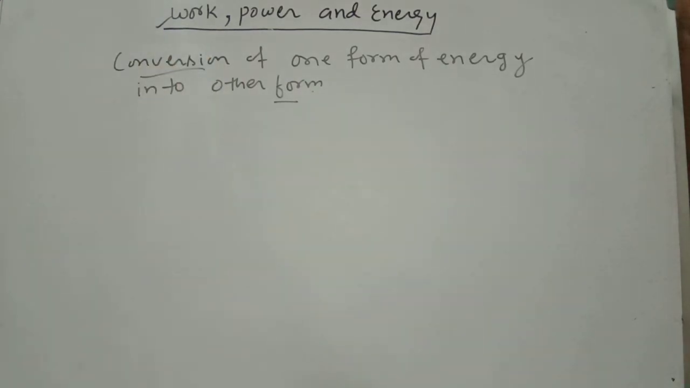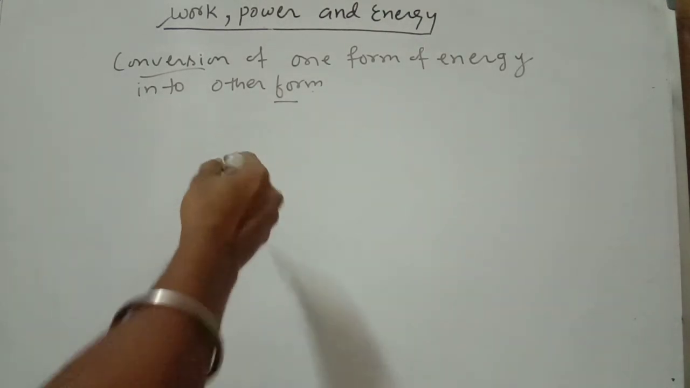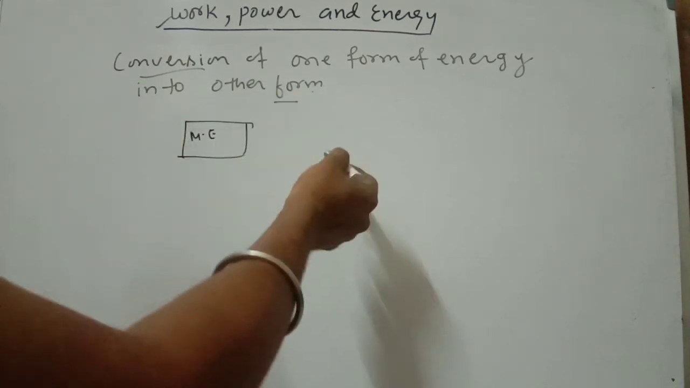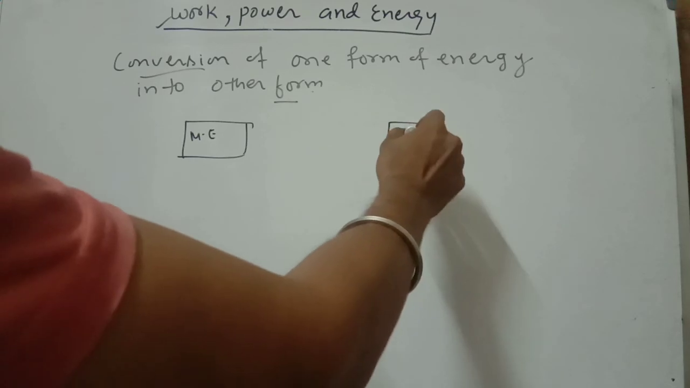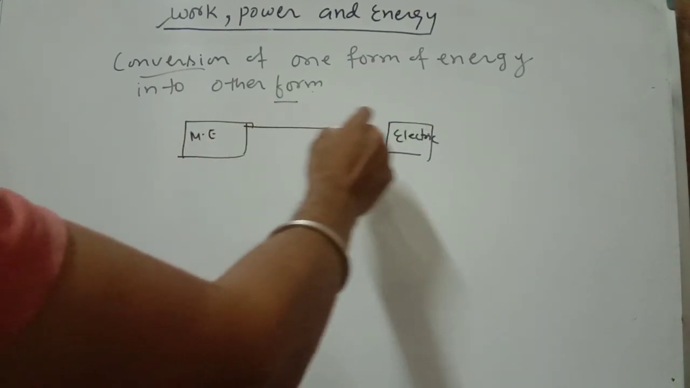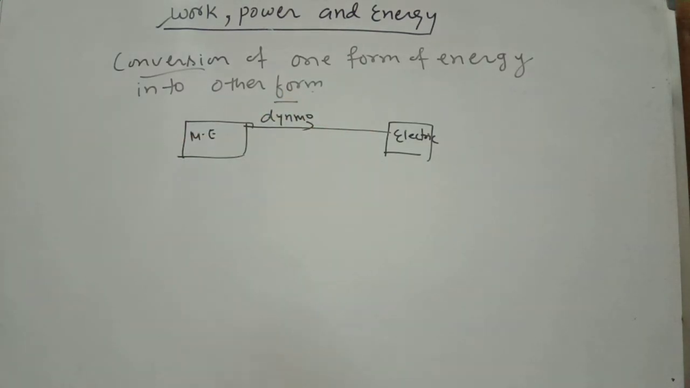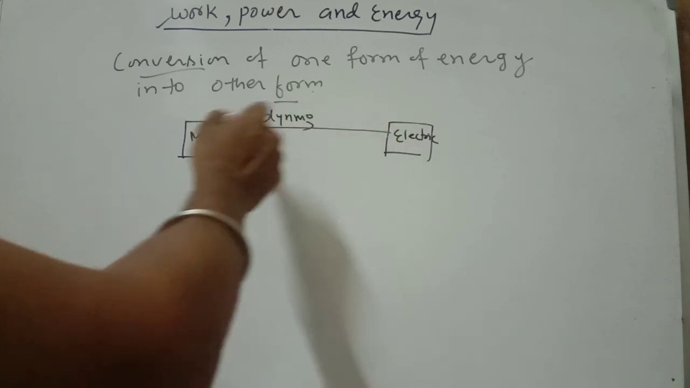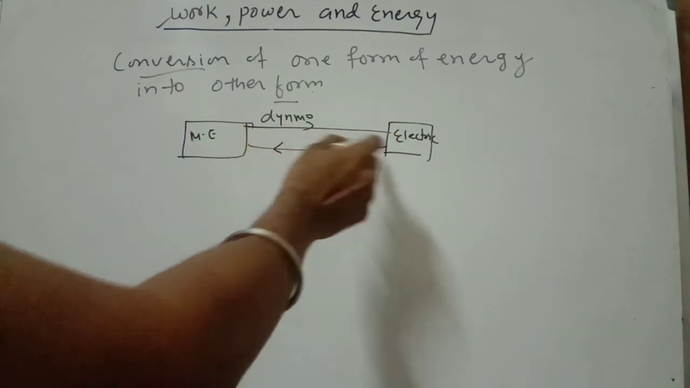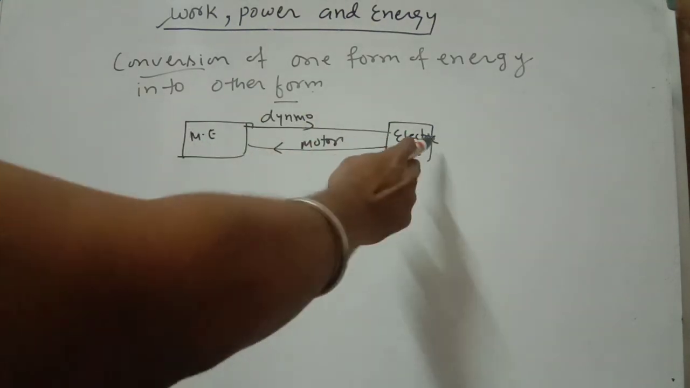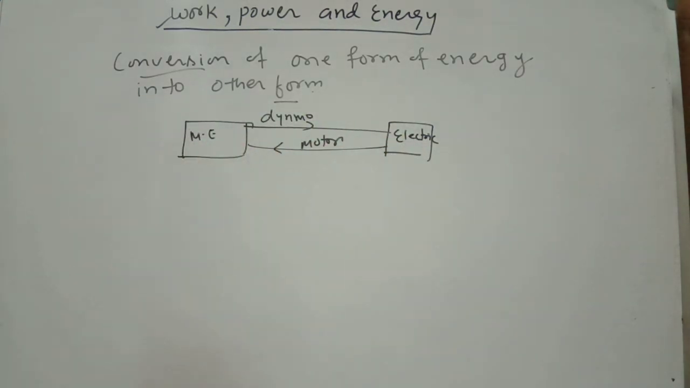There are many instruments that convert one form of energy into another form. For example, consider mechanical energy. You can convert it into electrical energy. How? When you use a dynamo, it converts mechanical energy to electrical energy. Now electrical energy to mechanical energy you can convert with the help of a motor. So this is the conversion of mechanical energy to electrical energy and electrical energy to mechanical energy.